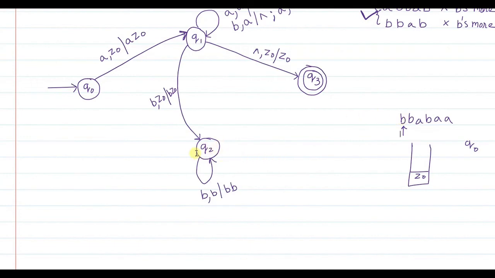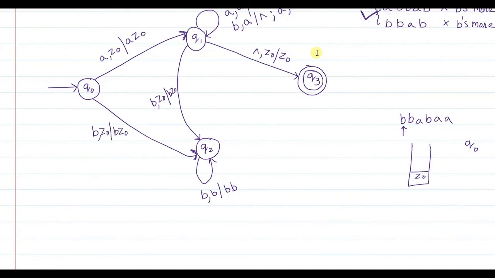Q2 is a state where the number of B's can be more than the number of A's. So, when B is read as the current input symbol, the first symbol, and at that time suppose the stack is empty, what do you do? You push B onto the stack and you move to Q2 state, not Q1 state. So I will do it here in graphic. When the first B is read as input and the stack is empty, I will just push this B onto the stack.